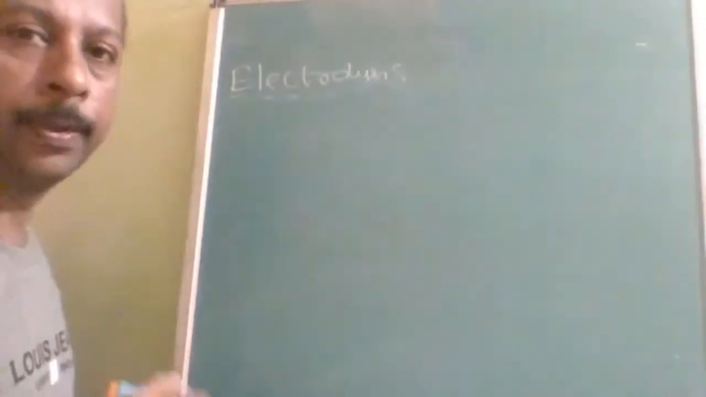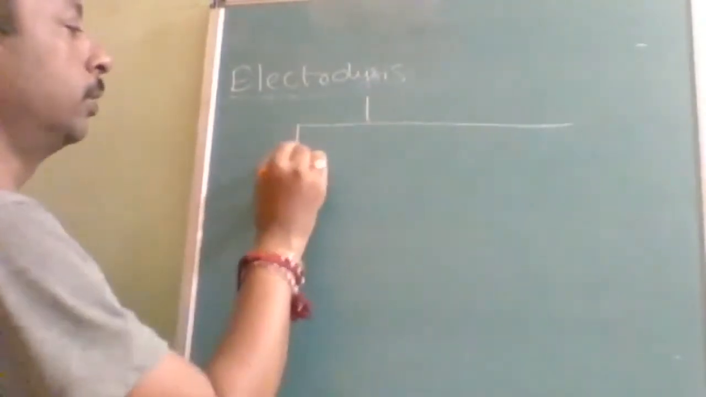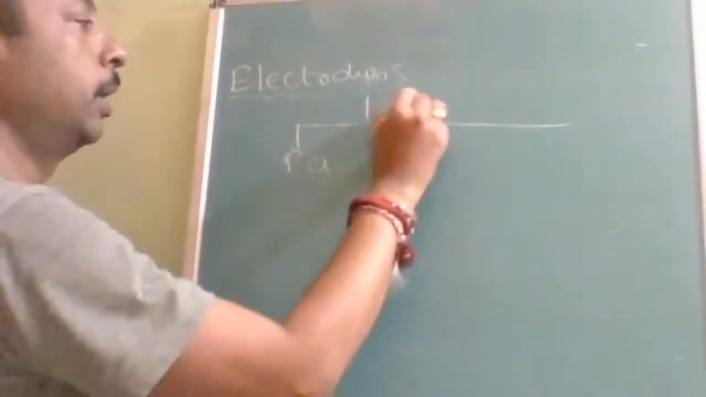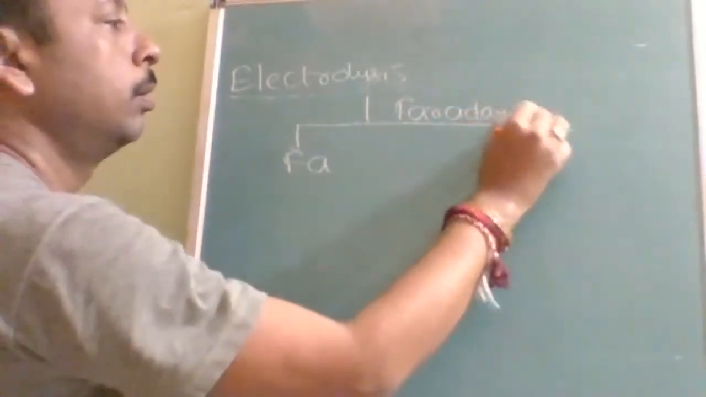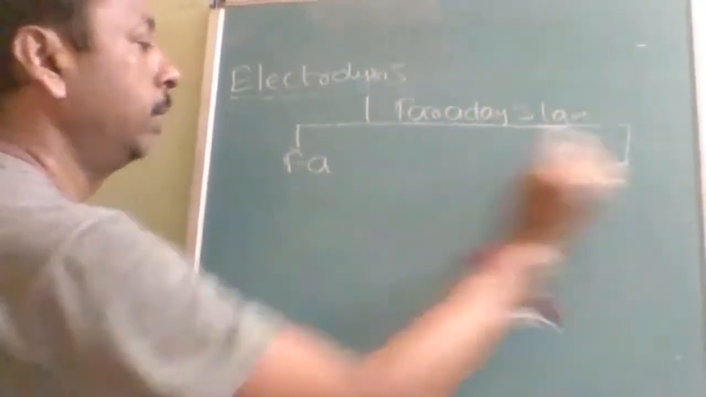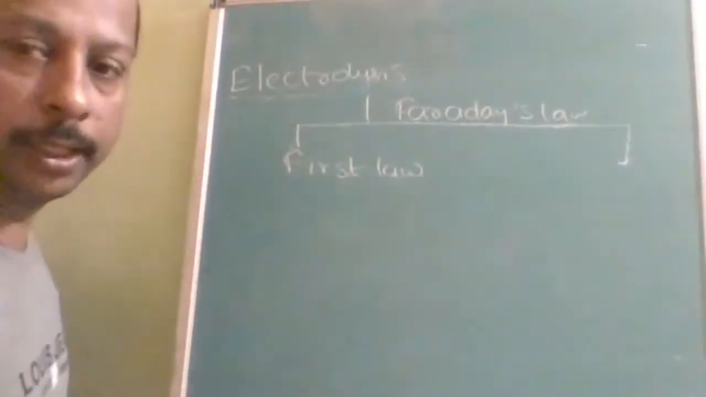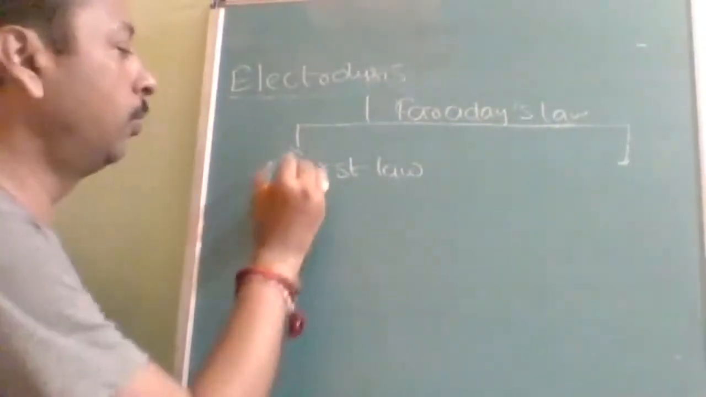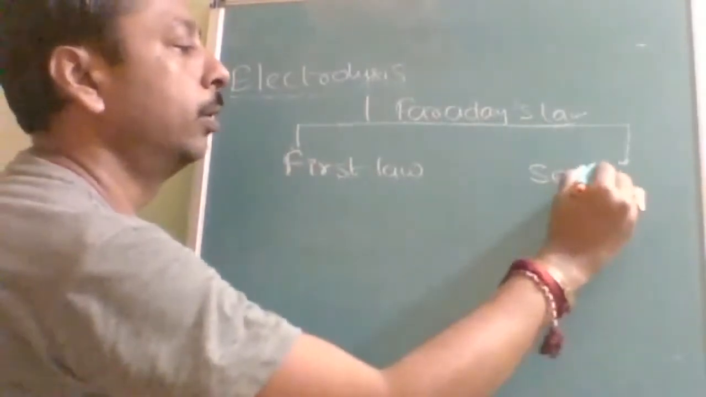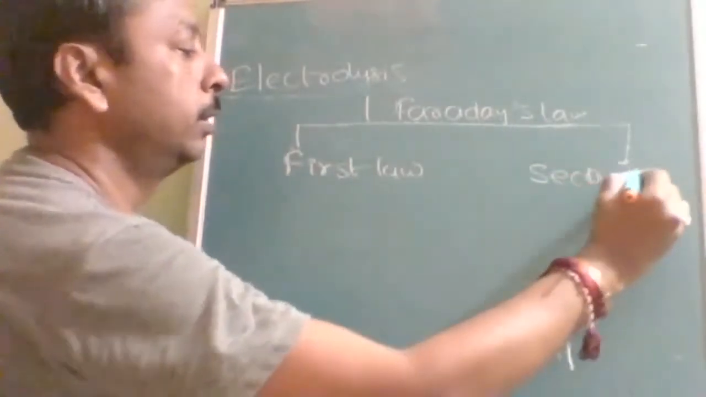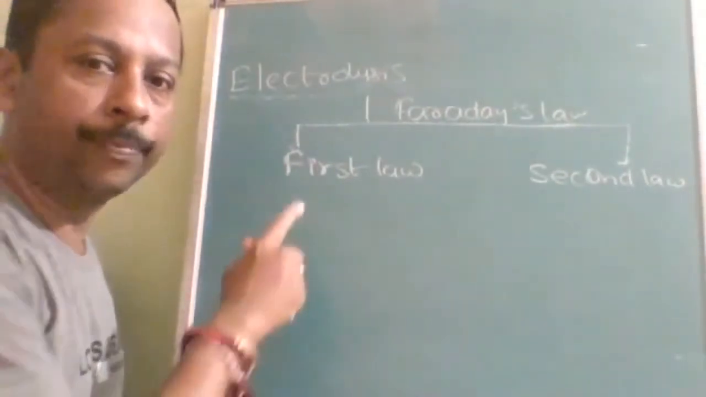Then in electrolysis, Faraday's laws. Faraday's laws are how many types? Two types. The first law is only applicable when you have only one electrolytic cell. When you have two or more electrolytic cells, then you will use the second law. What is the difference between the first law and second law? When you have only one electrolyte, one electrolytic tub, first law.